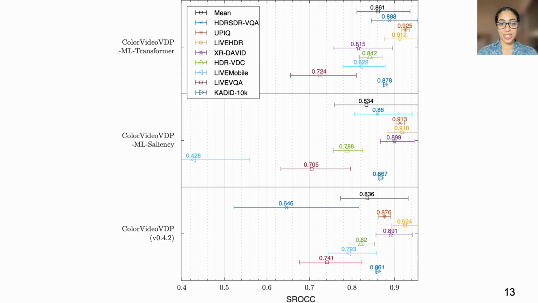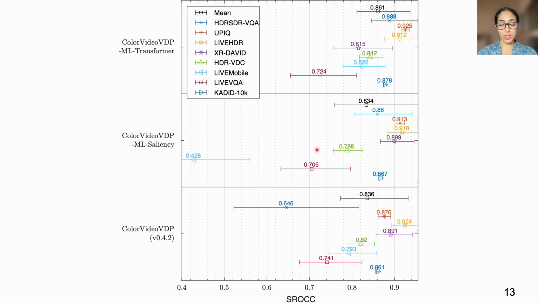performance. Here we're showing the comparison between them again, but on all validation datasets. As you can see again, both ColorVideoVDP-ML saliency and transformer are doing so much better than ColorVideoVDP on the challenge dataset, as well, for example, on UPIC datasets. However, on other datasets like Live HDR, XR-David, HDR VDC, Live Mobile, you can see, for example, that ColorVideoVDP-ML transformer is doing similarly. That's because ColorVideoVDP was already doing so well on these datasets.